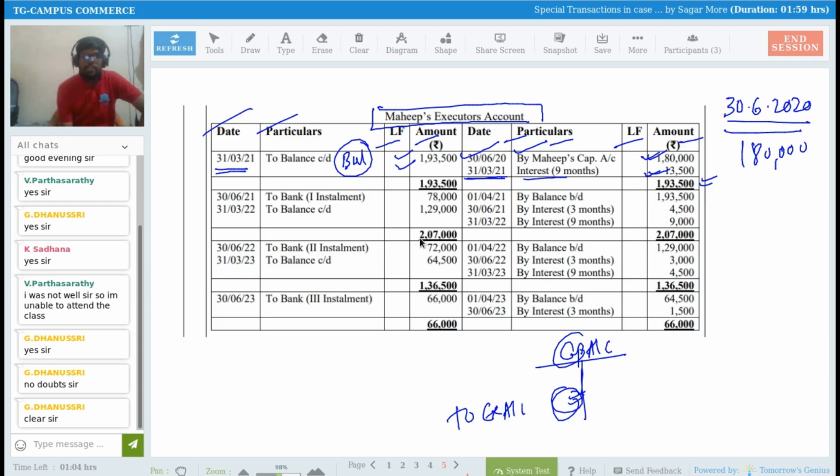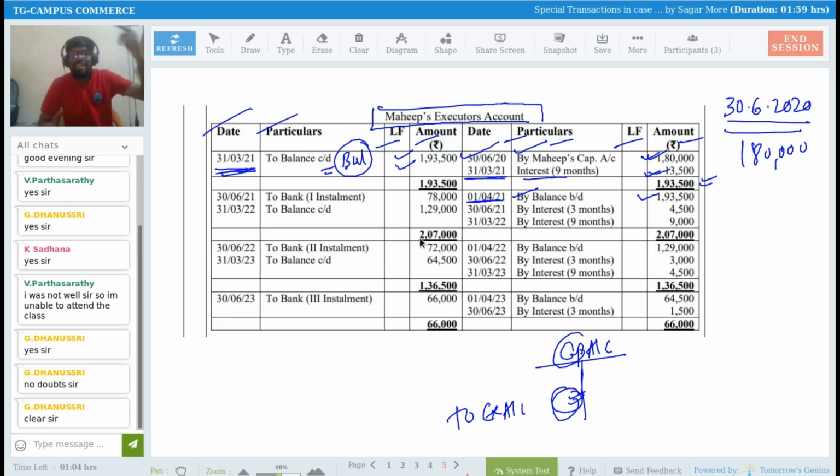Okay. Now this carried down balance becomes the brought down balance at the beginning of the next year. Yes or no? On 1st of April 2021, the balance brought down is 1,93,500.